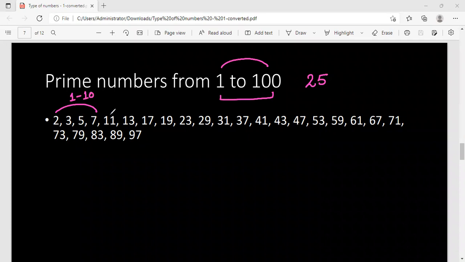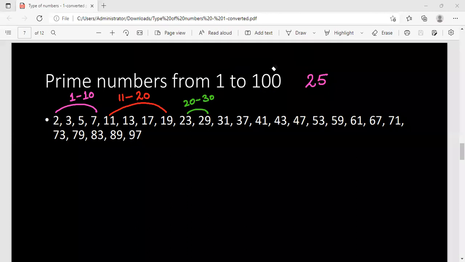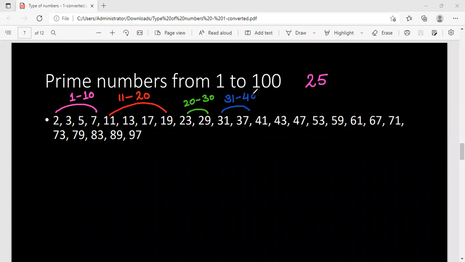Now the next range, 11, 13, 17, 19. They are the prime numbers from 11 to 20. Now the next line, if I take the 20 to 30 range, there are only 2 primes. 31 to 40, there are only two primes.